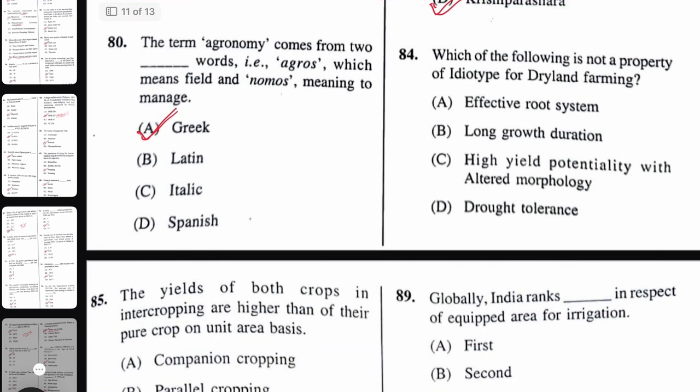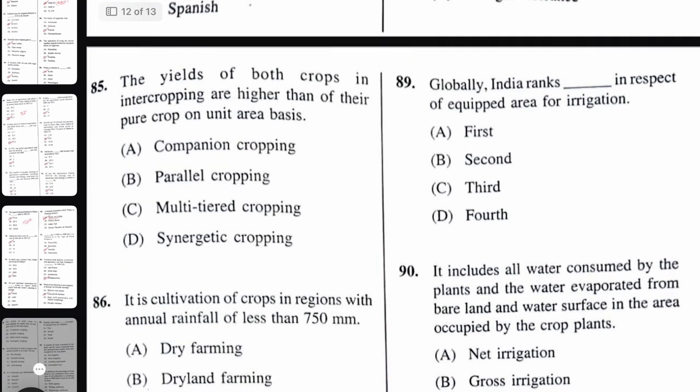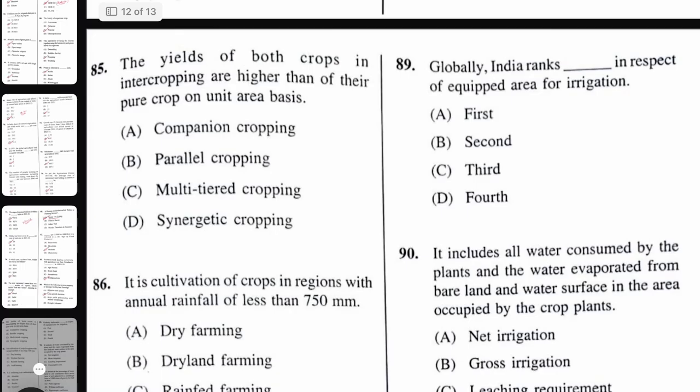Which of the following is not a property of ideotype for dryland farming? Long growth duration. Because of course the LGP is less here and the plant cannot get enough soil moisture for prolonged time. So shorter duration varieties would be more preferable. Next question, if the yield of both crops in intercropping is higher than the pure crop, then it is called synergistic cropping.